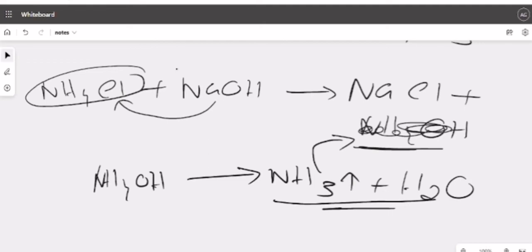Now instead of this, you add Ca(OH)2. That will also give you the same product, ammonia, and that is the laboratory preparation of ammonia as well. Understood? Clear? You add Ca(OH)2 also, you will get the same product, nothing different, same product. Clear? You will add Ca(OH)2, that is in the laboratory preparation of ammonia. Okay.